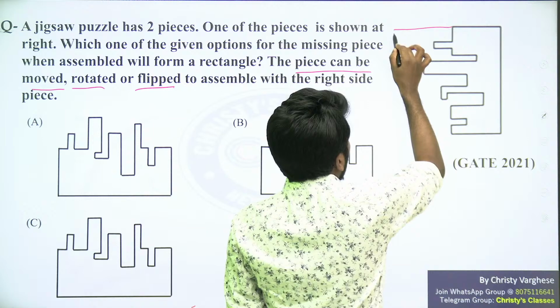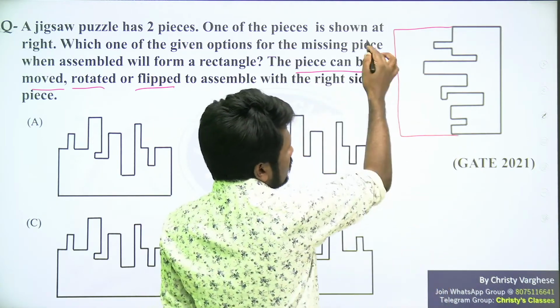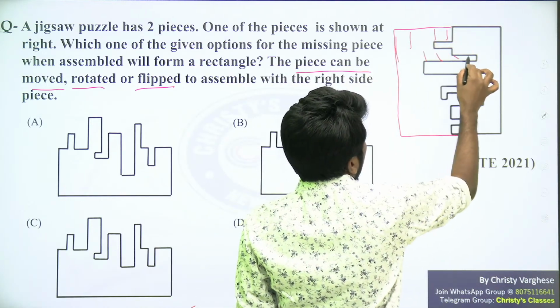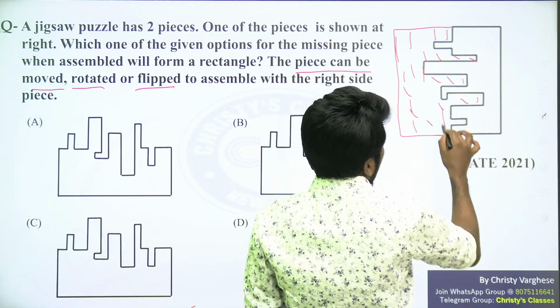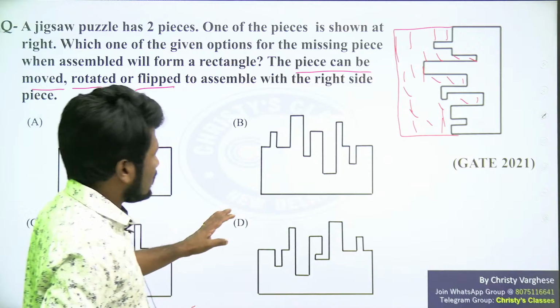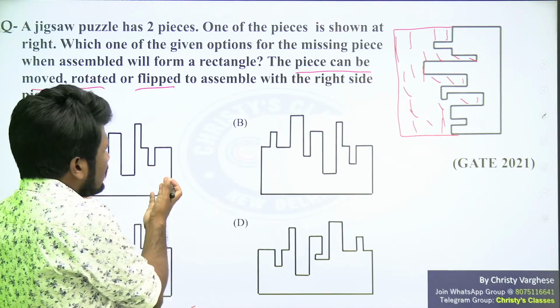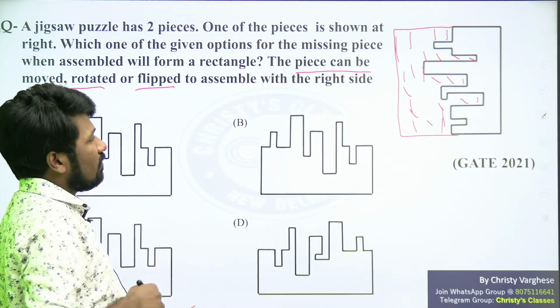One is you can draw a rectangle. You can form a rectangle and get an idea. You just complete this. Now this part, this red area, should be our answer. Are you all understanding? The remaining area in that rectangle should be our answer. But as I told, the challenge they have created is, if the pieces were in the same direction, it would have been very easy. But they haven't given them in the same direction.